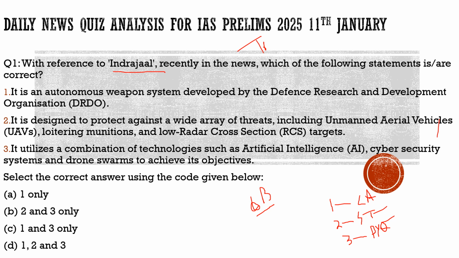Now the main question the author raises here is, can India really integrate AI with the military? There are various challenges India faces right now to fully integrate AI with the military.